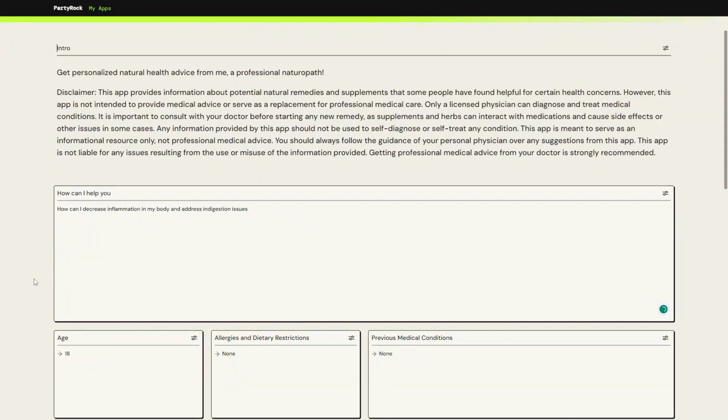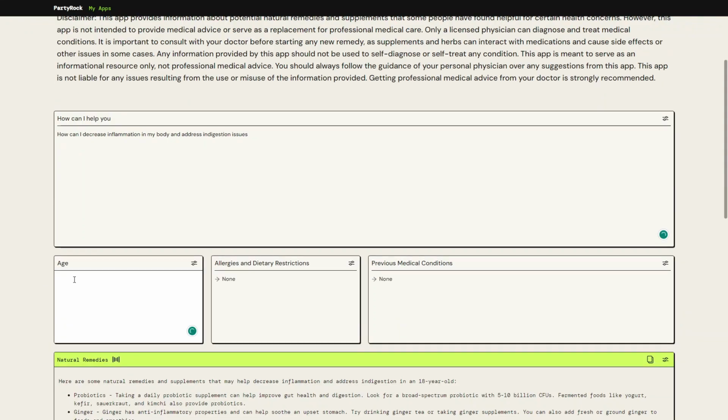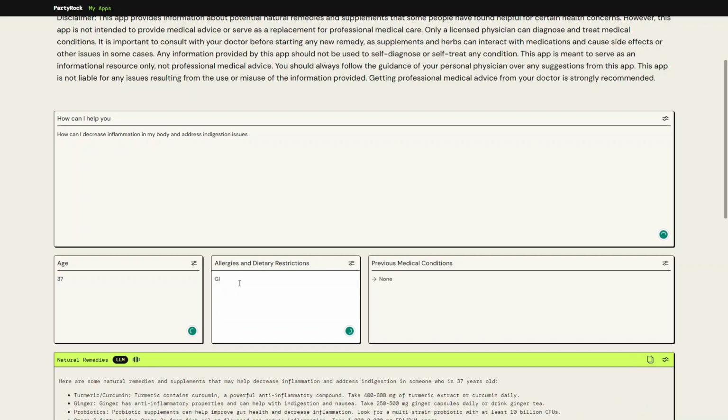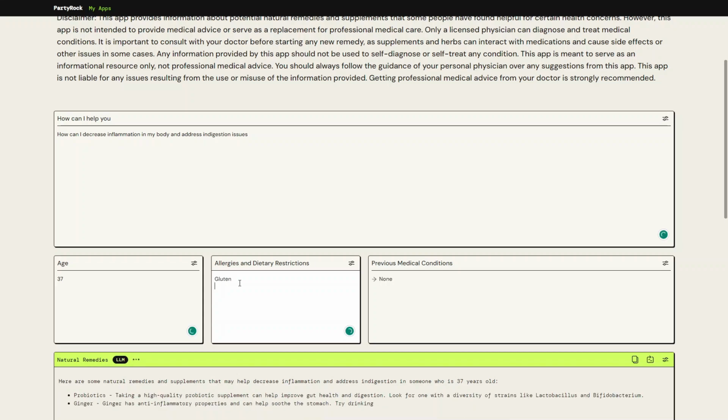Then I will go ahead and provide more information like my age, any allergies or dietary restrictions. For example, I'm going to provide it with gluten, dairy. I also don't like tofu, so I will include tofu. Previous medical conditions, we can come up with something like high blood pressure.